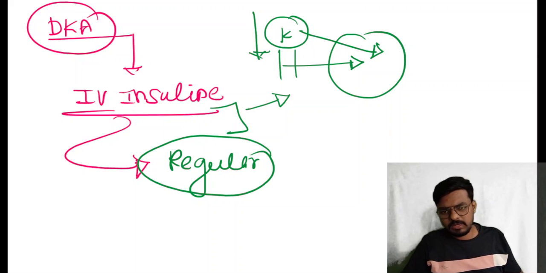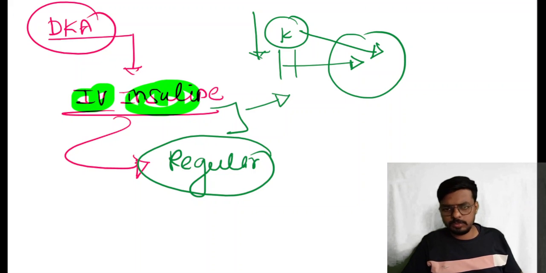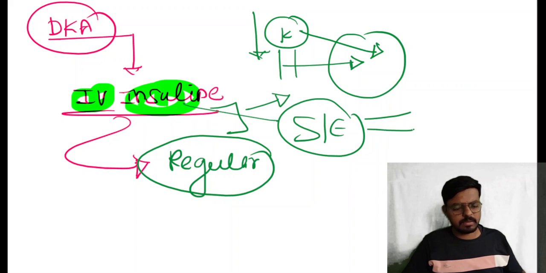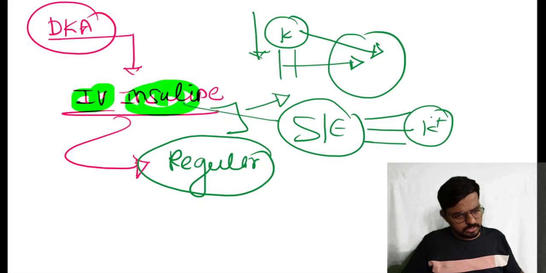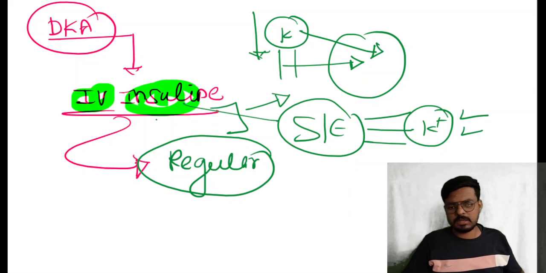So if you are giving insulin by IV route, before that you must have the serum electrolyte report. Okay, serum electrolytes containing sodium, potassium, and calcium, everything. Among these, potassium is very important. If the patient has hypokalemia and also hyperglycemia, we need to start both together.